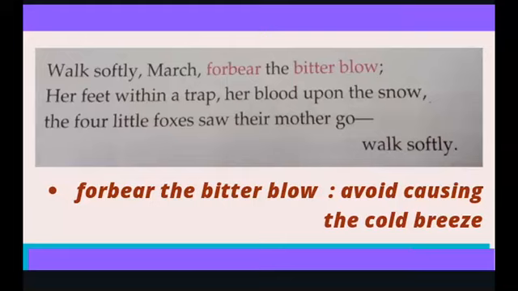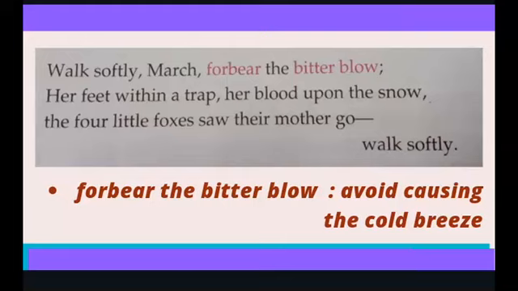He is asking the month of March to walk softly and to forbear the bitter blow, which means to avoid causing cold breeze, because the four cubs are very little and unable to protect themselves. So therefore, he is requesting the month of March to walk softly and not to cause any cold breeze.